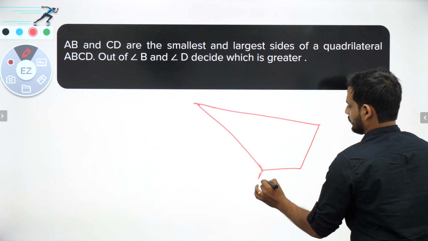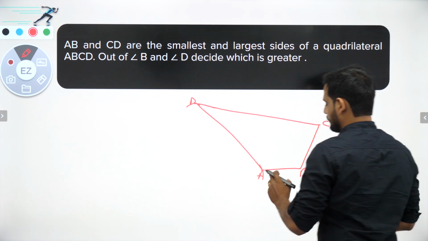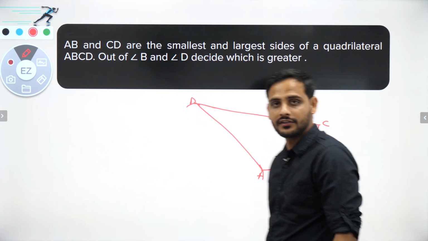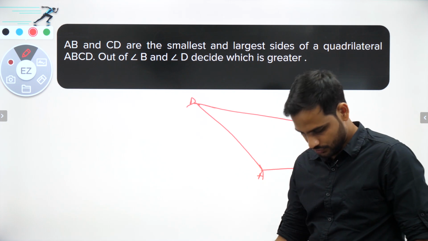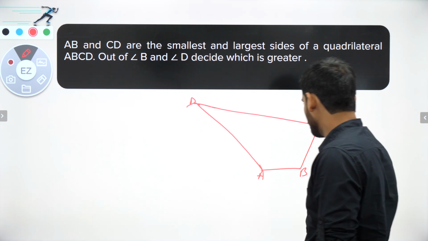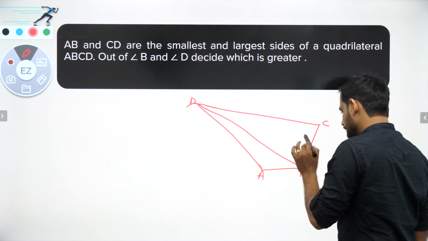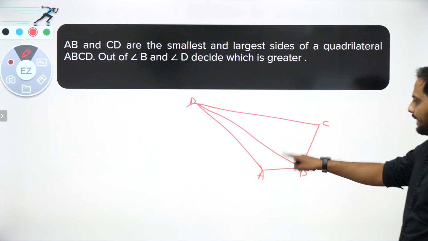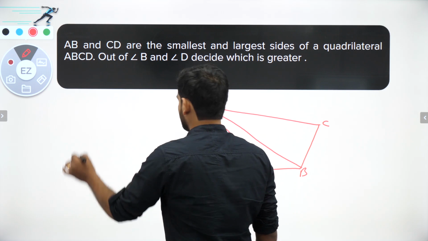So as you can see bachcho, A, B, C, D. AB is the smallest, DC is the largest, and I want to figure out which one is greater, out of angle B and angle D. Okay sir, so do one thing bachcho, let us draw one diagonal. Let us draw this diagonal. Now I have got two triangles, ABD and BCD.